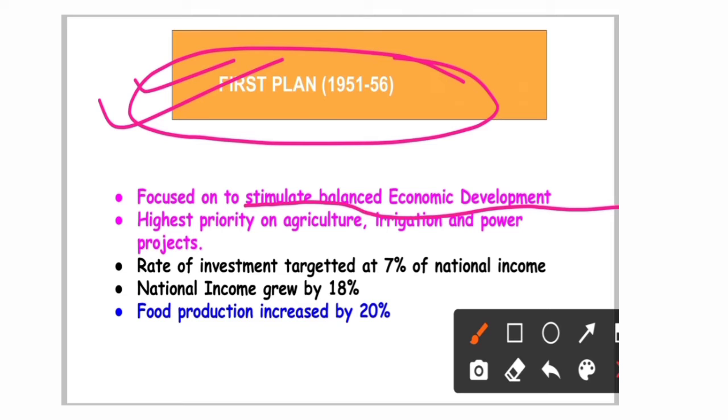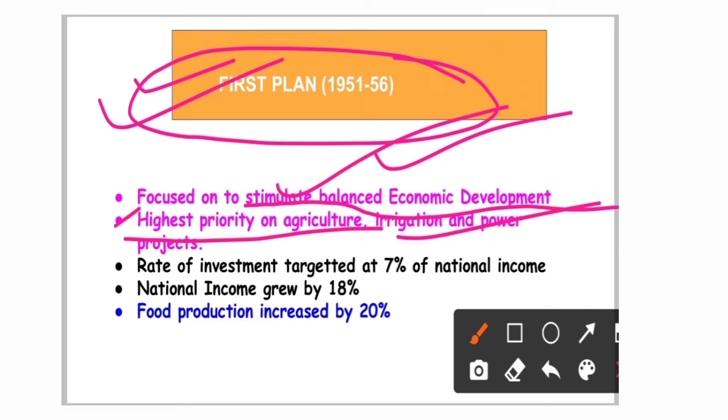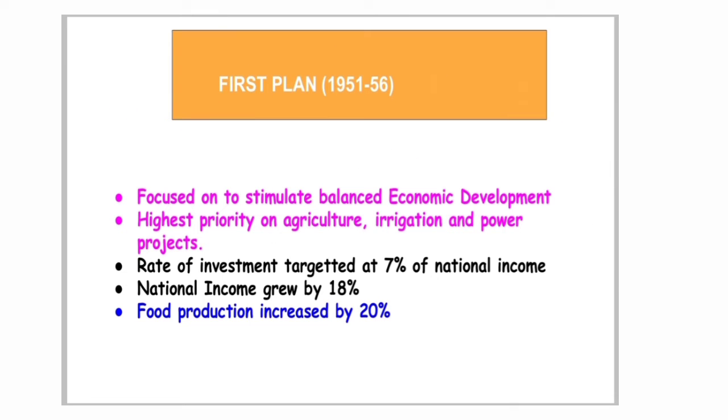We all know what the condition of our Indian system was before and after independence. So the first five-year plan tried to improve the economic condition of the people. And the highest priority was given to what? Agriculture, remember this, and irrigation and power projects. Very important thing to be remembered.